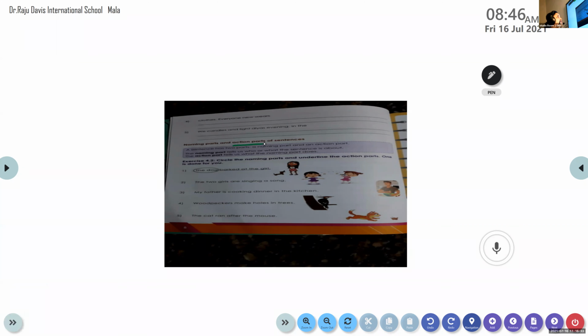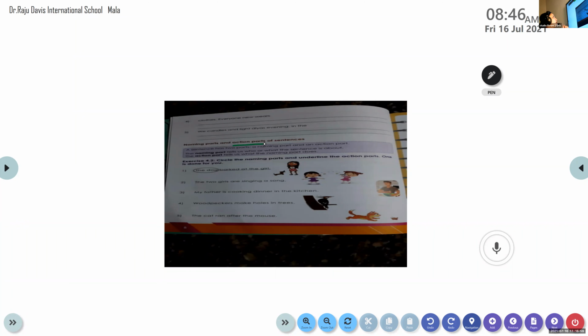Now, the next part is the action part. We have learnt about action words also in the previous standard, right? Action words are words that show us the action or that tell us about the action being done. Run, eat, drink, sleep, talk, and so on. All these words tell us about the work or action that is being done.